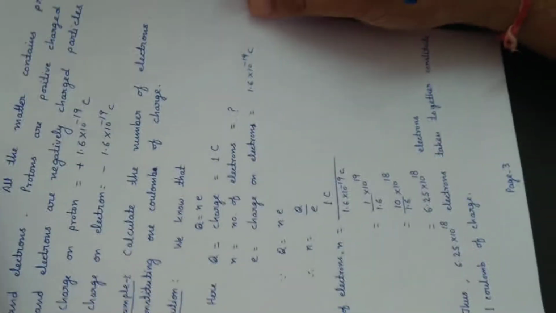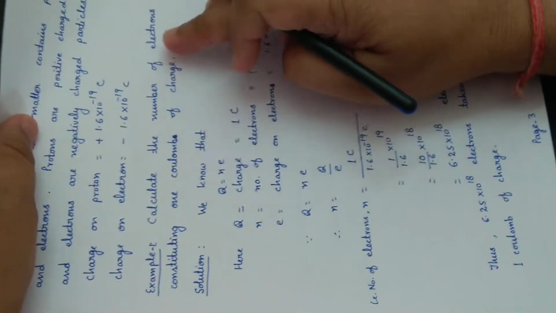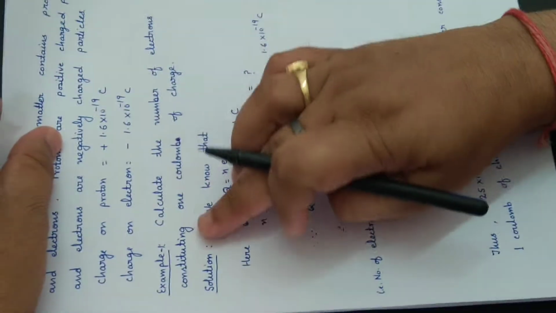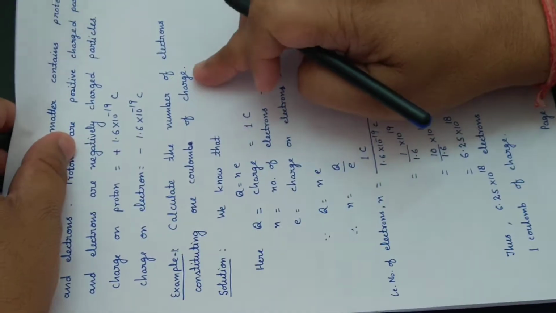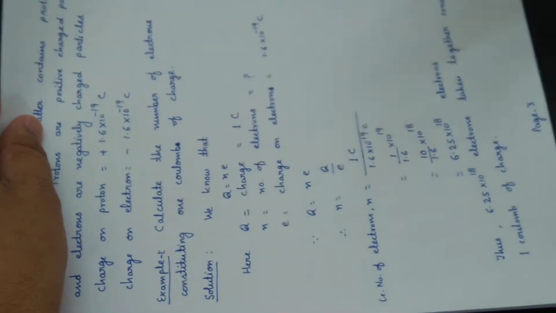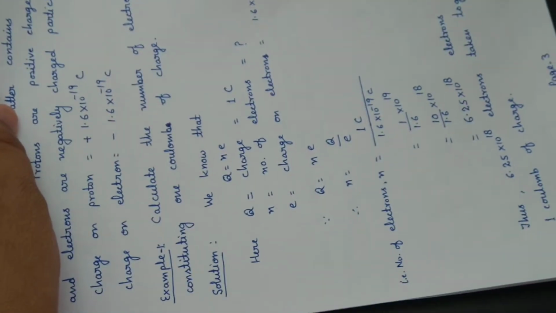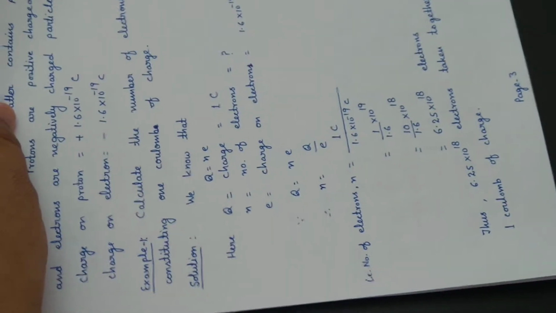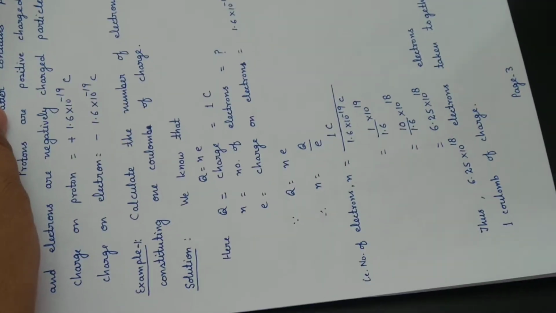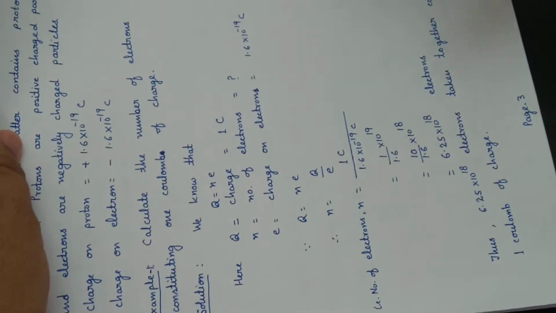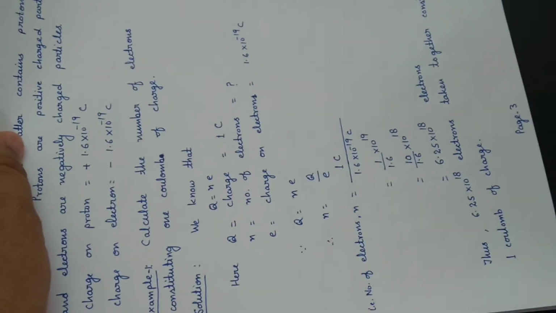Example 1. Calculate the number of electrons constituting 1 coulomb of charge, or we may say that 1 coulomb of charge is equal to how many electrons, or in 1 coulomb of charge how many electrons are there.